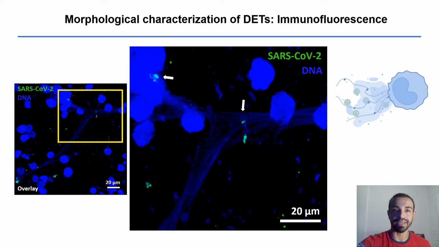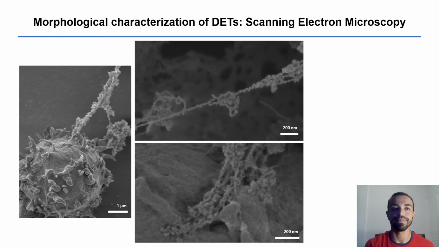In this picture, we show the morphology of DETs, visualizing the DNA structure stained by DAPI and the trapped virus stained in green, pointed by arrows. And by scanning electron microscopy, we show the filamentous structure of DETs with bead-like structures that likely represent the various proteins associated with this structure.